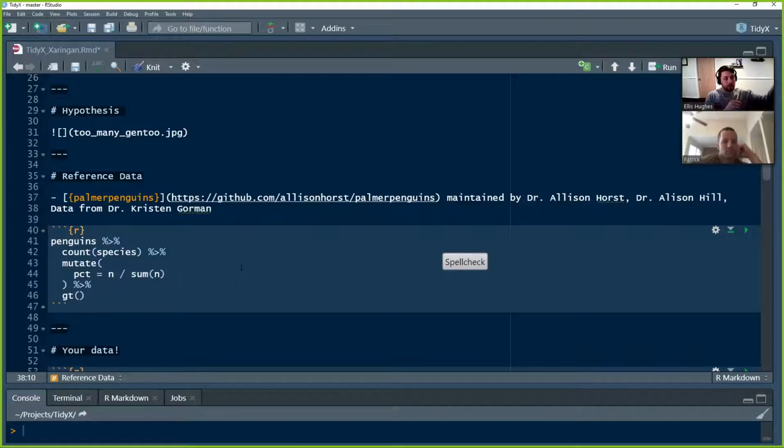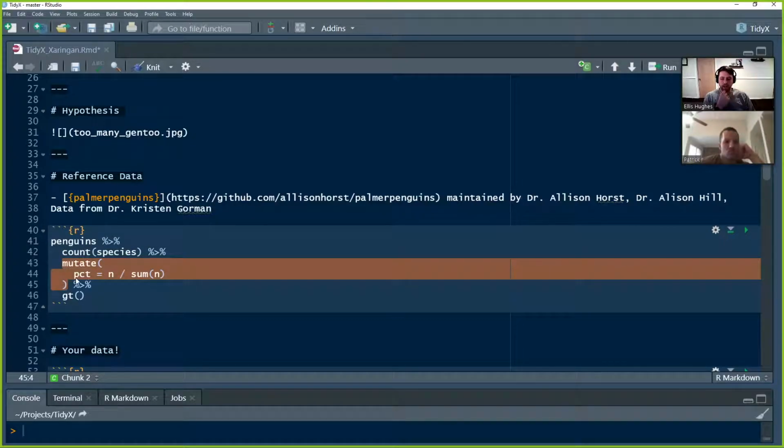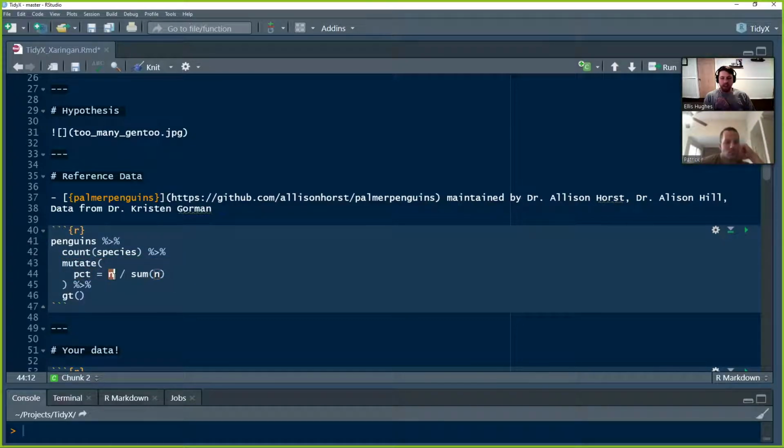But we've loaded in palmerpenguins earlier, so we now, through the lazy loading abilities of R, have access to penguins. We throw this into our count by species, and then that generates a data frame, which is species and n, number of records. We're going to do a mutate to calculate percent, dividing n, so the value of that row, by the sum of that, and then we're going to throw it into a super basic gt. No special styling being done to this gt this time.